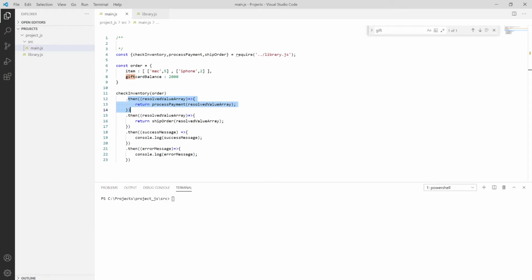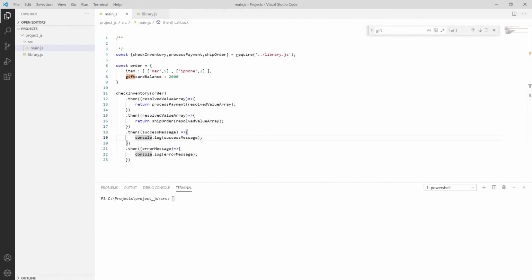We have invoked the resolve or the process payment which will return a promise, and then I'm passing it to the process payment inside the success handler. We are simply passing that resolve array to the shipping order. So that's how we are invoking the second function with the first then's array. We have forgotten to return the promise. So sometimes if you forget to return the promise, see over here, that's why it is returning undefined.